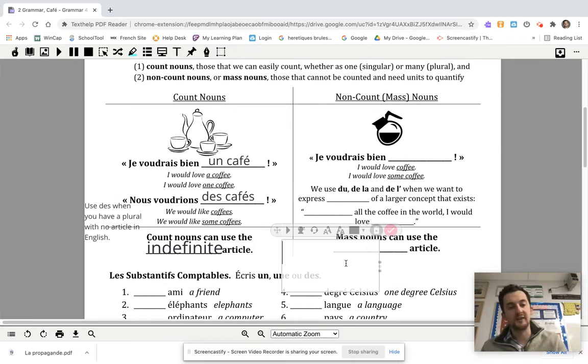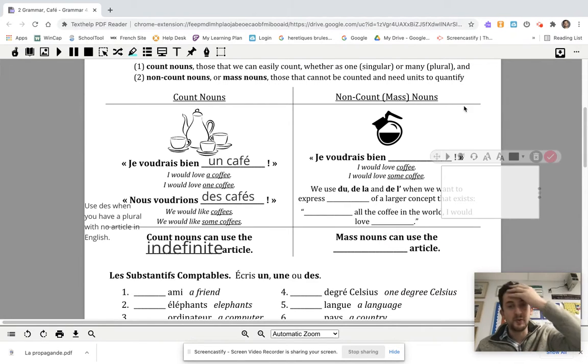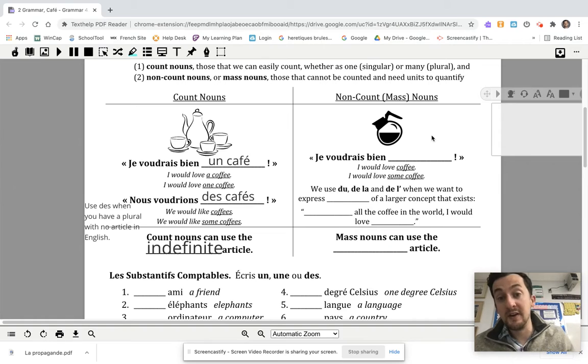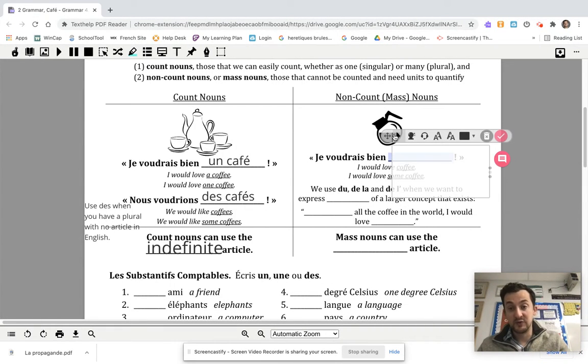Because the indefinite article is used with things that you count. Un café, des cafés. One coffee, some coffees. 1, 2, 3 coffees, however many coffees as there are people. Now, coffee is also a non-count noun. Je voudrais bien du café. That's the article you're going to use.